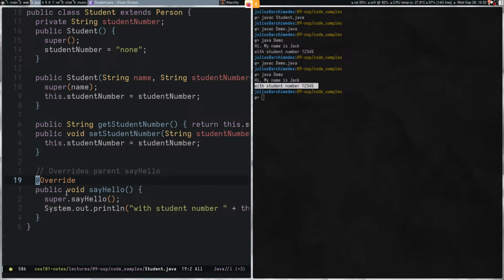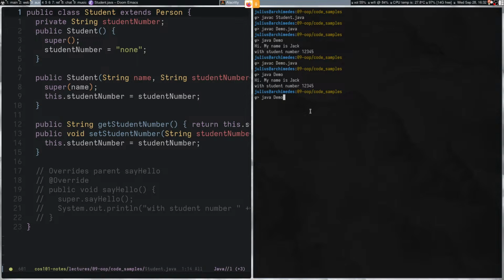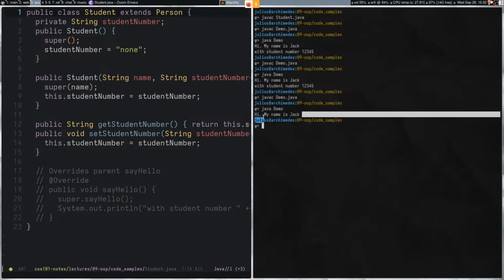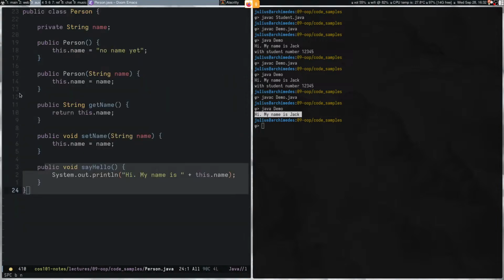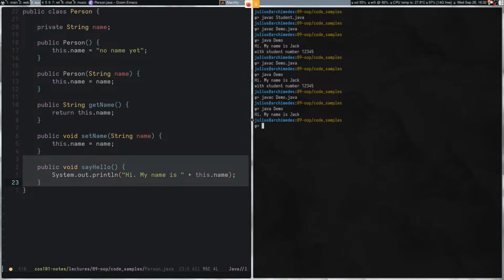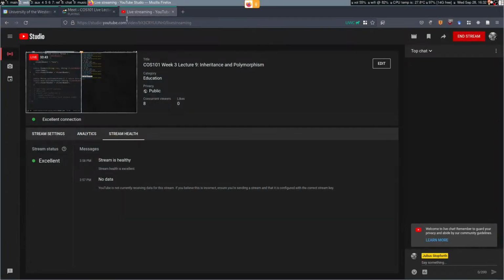And if I comment all of this out, right, so I've removed the implementation of say hello from the student, and we recompile and run, you'll see that once again we get the version in the person class. Okay, so that's how overriding works. Any questions?